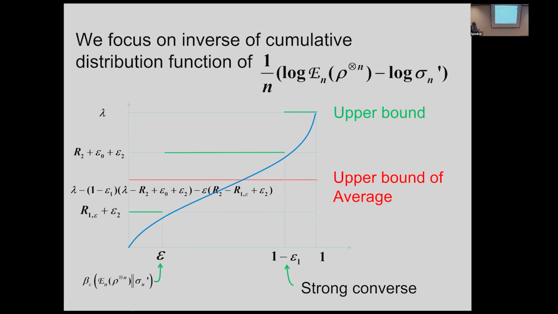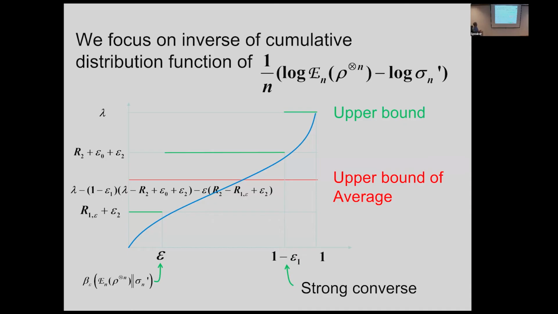And we consider a cumulative distribution function. But we need to consider its inverse. If we switch the x-axis and y-axis, this is exactly equal to the distribution function, but we consider its inverse function. So now we have a cumulatively increasing function.